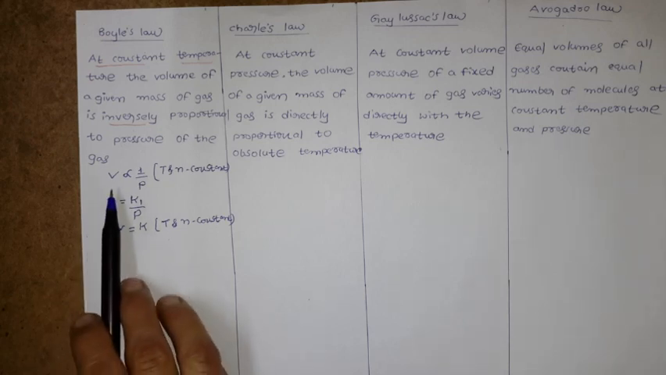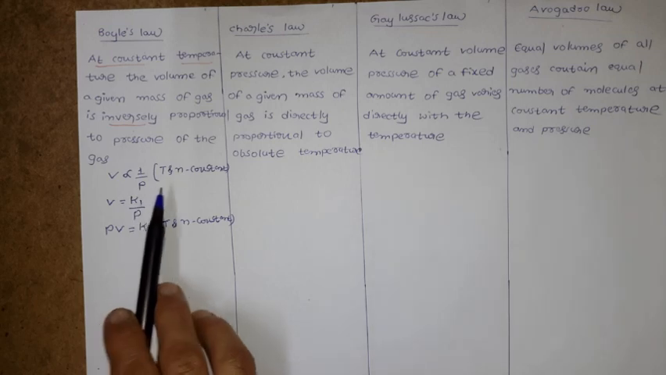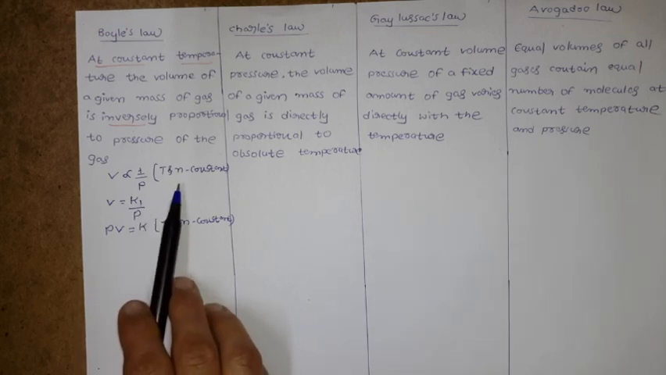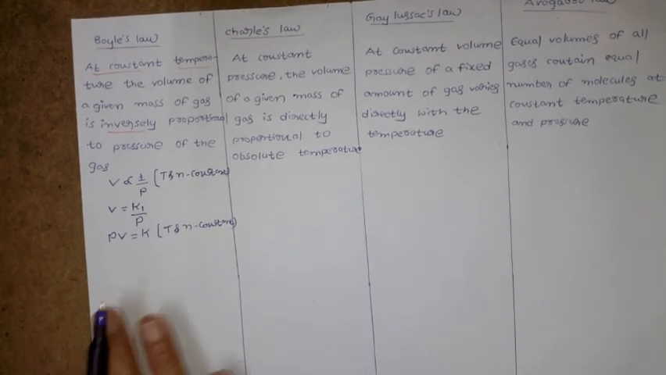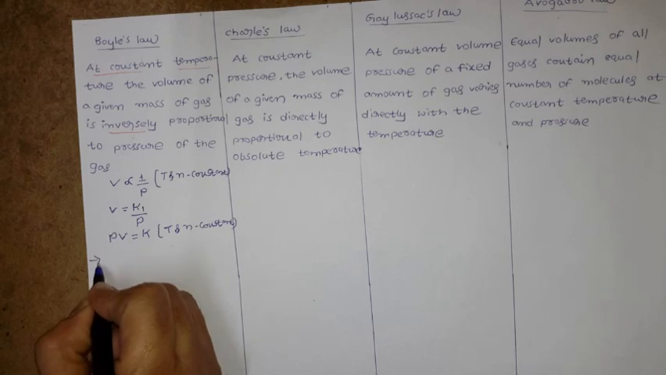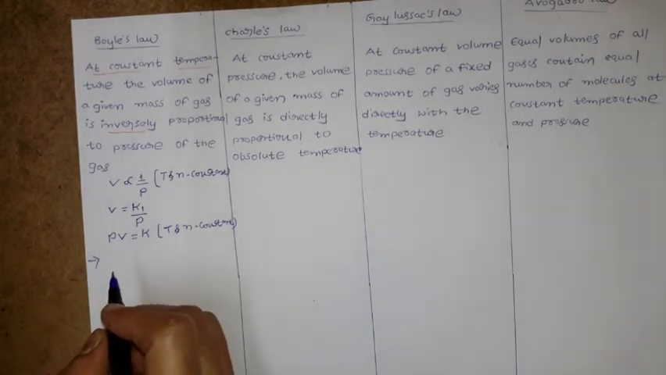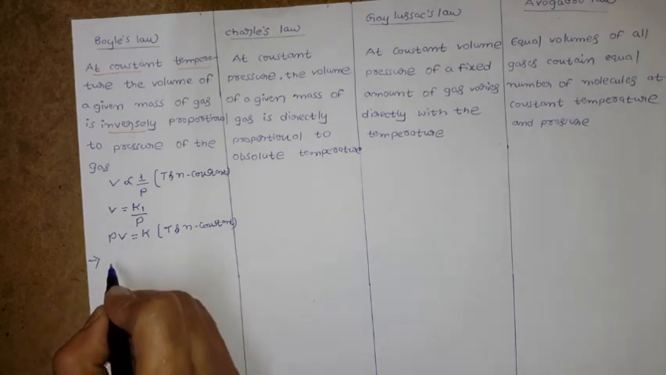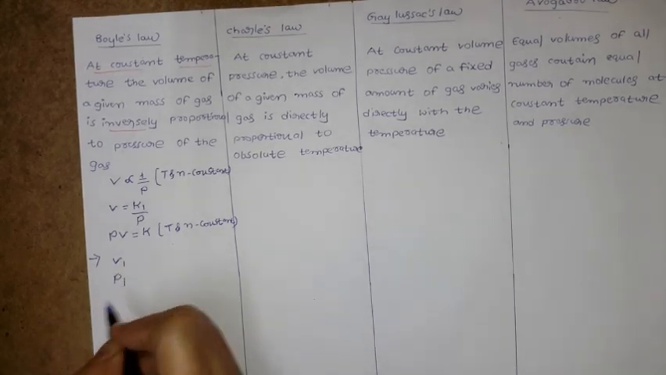You can define it as what? Volume is inversely proportional to pressure, or directly proportional to 1 by P, but what is constant? Temperature and fixed amount of gas are constant. This is Boyle's law. For example, if you assume we have a fixed amount of gas at a constant temperature, having the volume V1 and pressure P1.